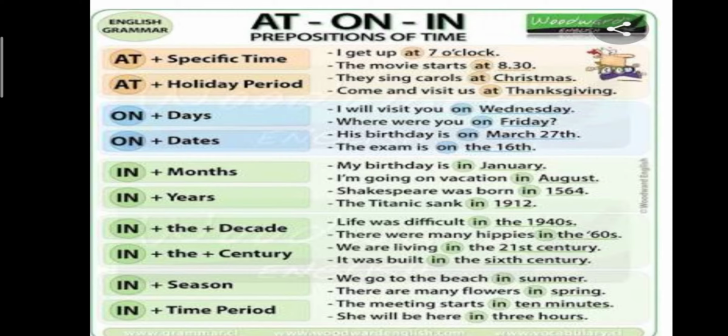Besides this, in is also used for seasons. Names of the seasons, like we go to the beach in summer, there are many flowers in spring. Then the next one, in is also used for a time period. For example, the meeting starts in 10 minutes. She will be here in 3 hours. So for duration of time, for seasons, for century, decade, years, and months, we use in. And for dates and days, we use on. And for holiday period or specific time or clock time, we use at.